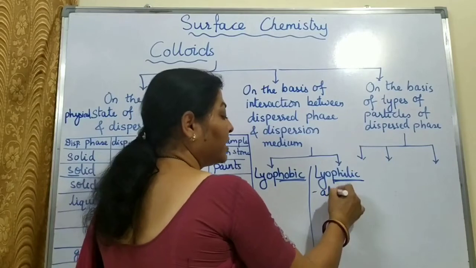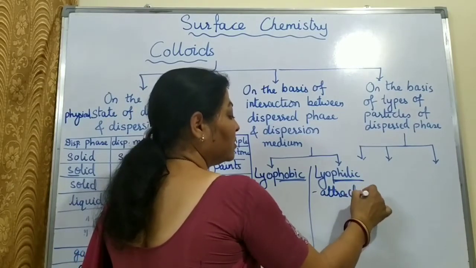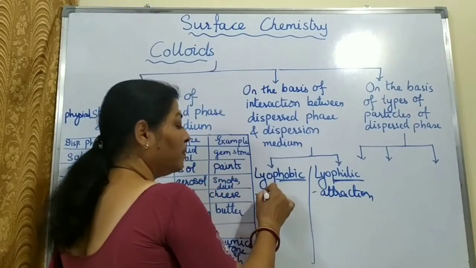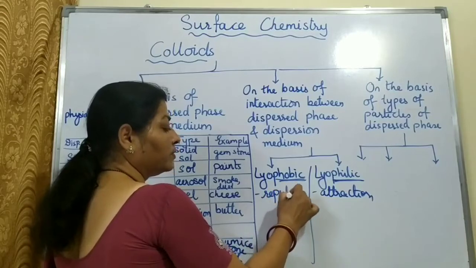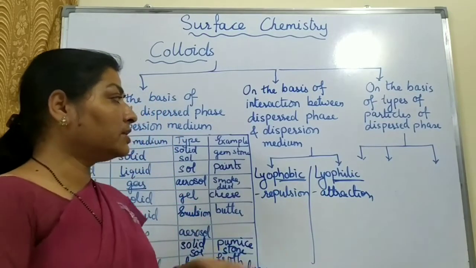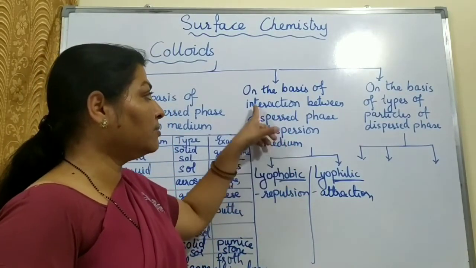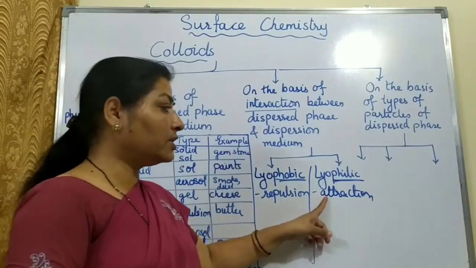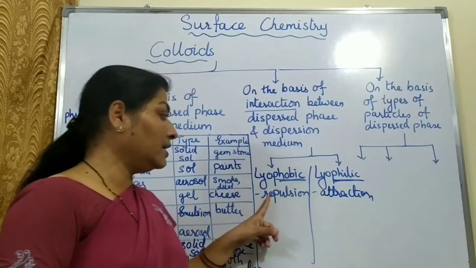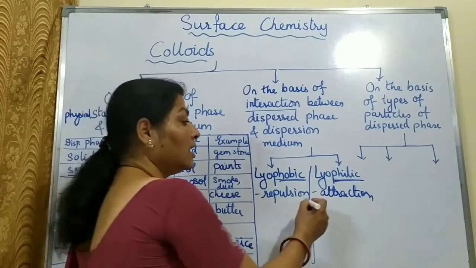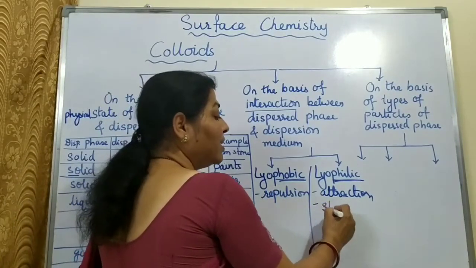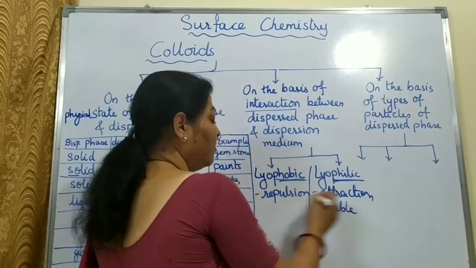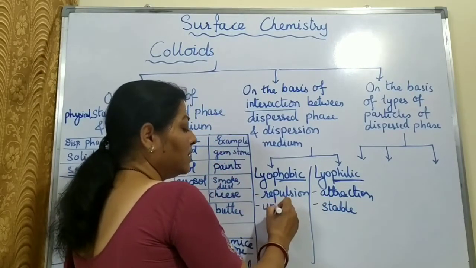So here there is attraction, and in this there is repulsion between the dispersed phase and the dispersion medium. That is why this is interaction. What kind of interaction? Here attraction is there and here repulsion is there. Now, lyophilic colloids are very stable, whereas lyophobic colloids are unstable.